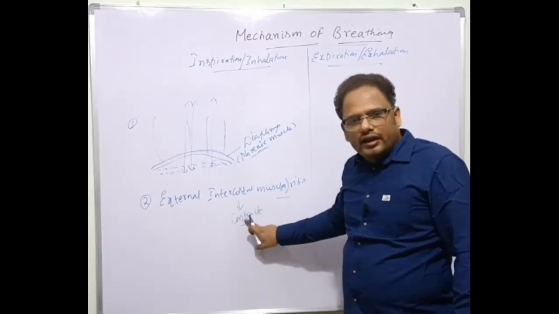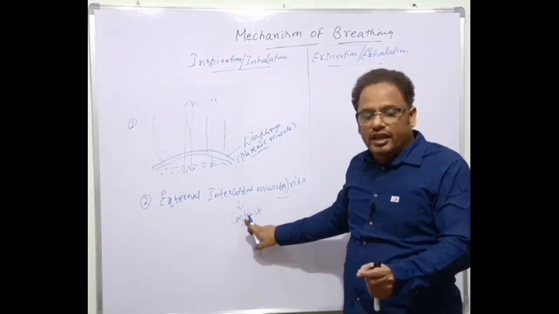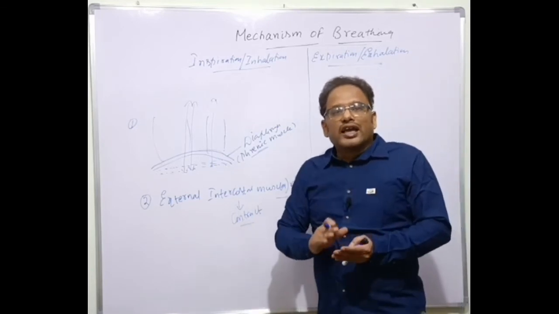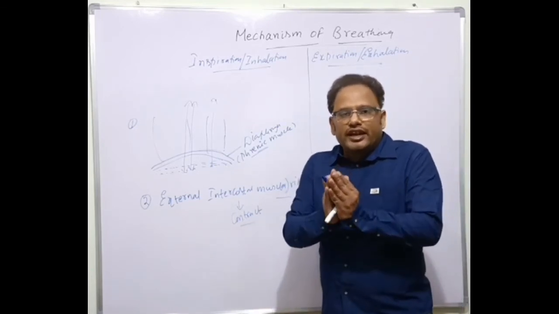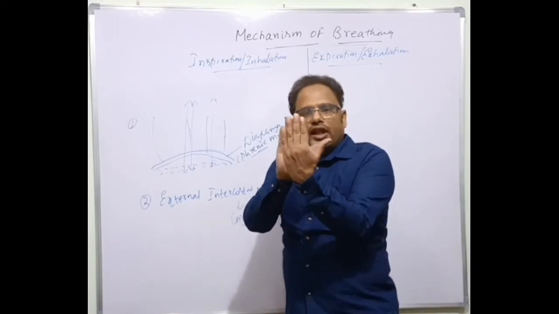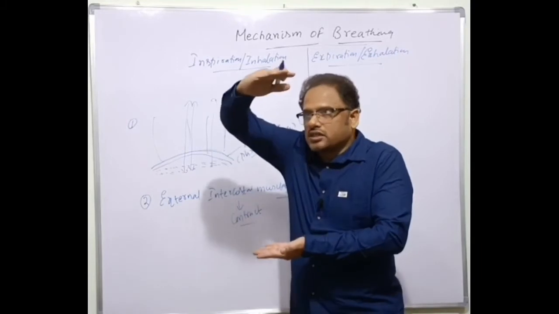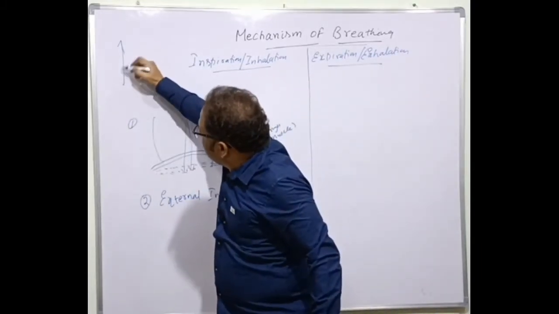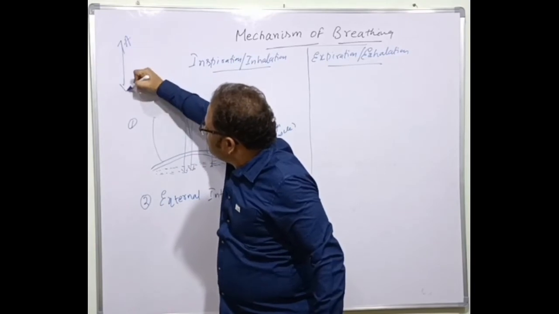As a result of this contraction, the sternum and the ribs are elevated. When they are elevated, what happens? It is increased in the dorsoventral axis. This is the anteroposterior axis. This is the anterior, and this is the posterior, isn't it?